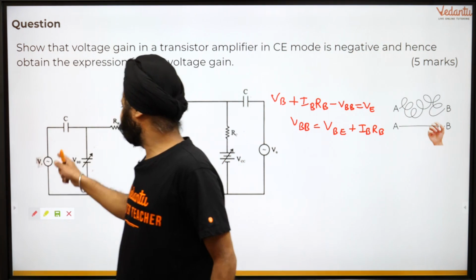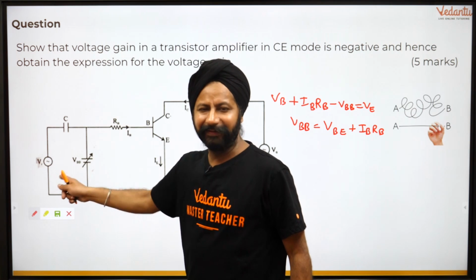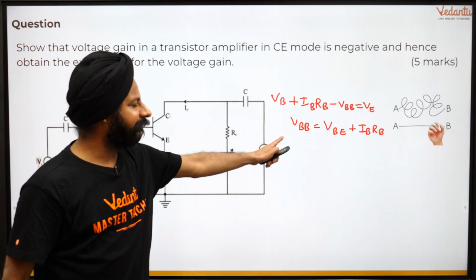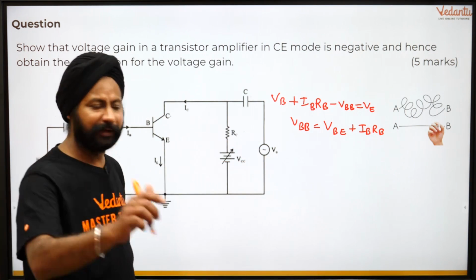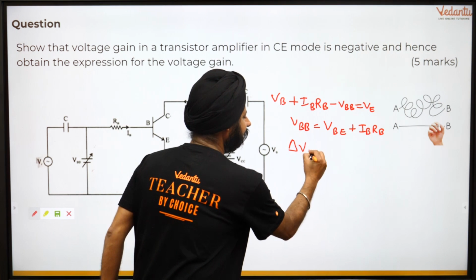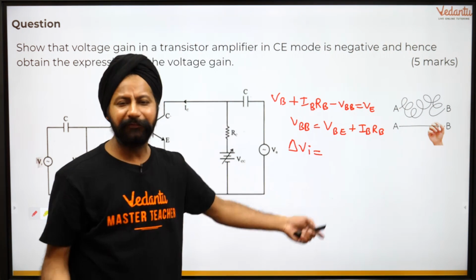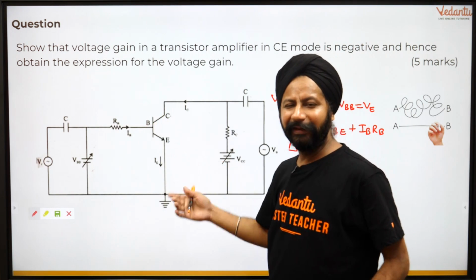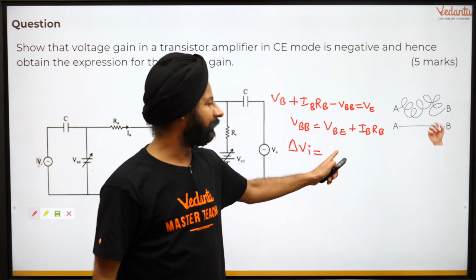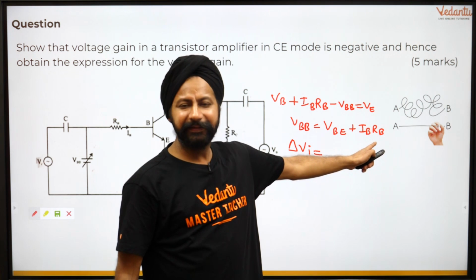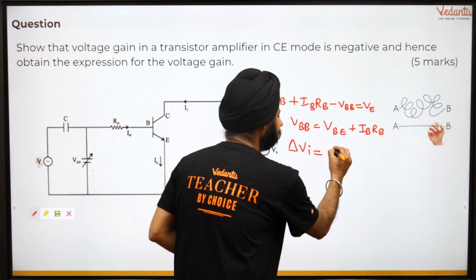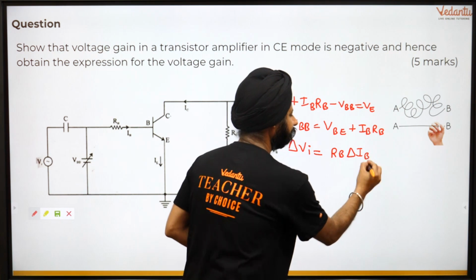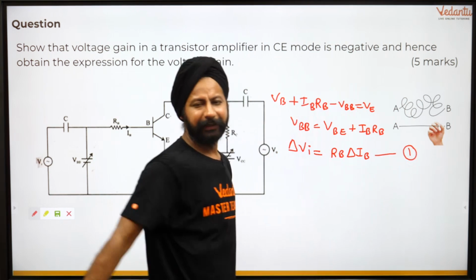Now what will we do with VBB? Fluctuating VBB, by putting all that signal there, that's fluctuating. So that means the change in the input voltage, so that you can find delta here. If you find delta VBB, that is the fluctuation in input voltage. Delta VI is equal to the fluctuation of VBE. But VBE is constant in a transistor. The potential difference between B and E is a fixed value, so that becomes 0 here. Plus the change in this, RB is not changing, so that becomes RB times delta IB. I have made my equation 1 for the input.